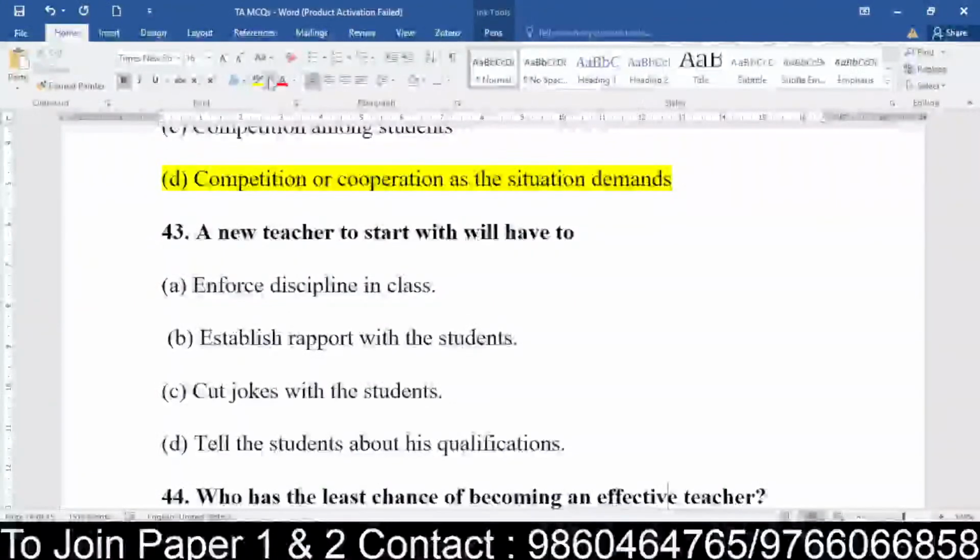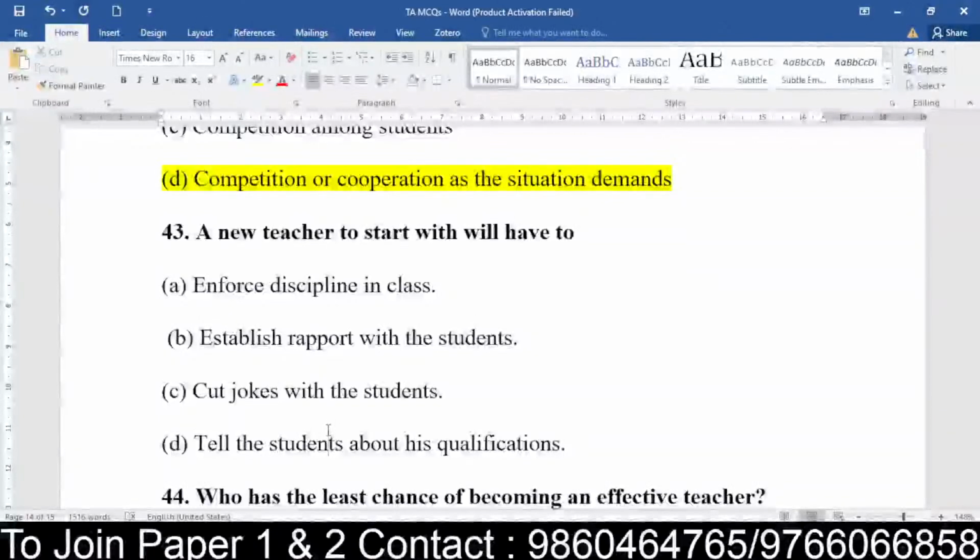Enforce discipline in the class, establish rapport with the students, cut the jokes with the students, or tell the students about his or her qualification. A new teacher, in order to start with, will have to do what from the given options? Make sure that you are reading all the options very carefully. Enforce discipline in the class, establish rapport with the students, cut the jokes with the students, tell the students about his qualification. So a new teacher to start with will have to do what from the given options?